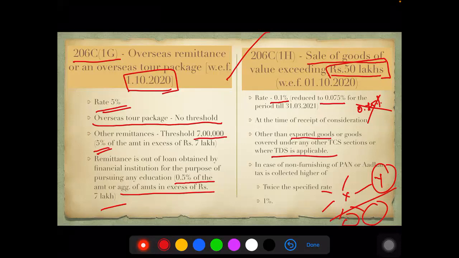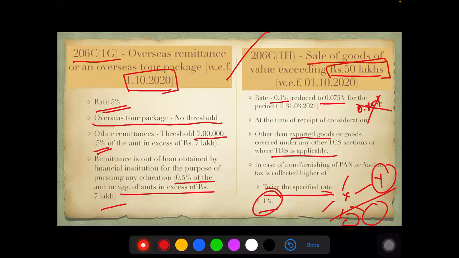In case the customer is not furnishing PAN or Aadhaar, then collect the higher of twice the specified rate or 1%. So definitely the higher rate of 1% will apply. So TCS will be collected at 1% or twice the specified rate.